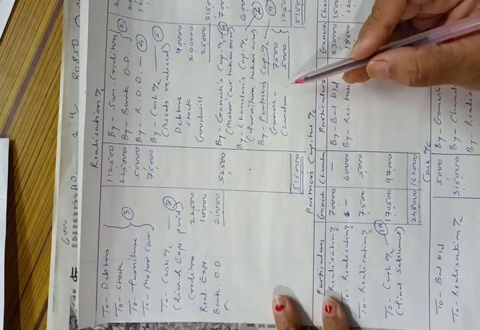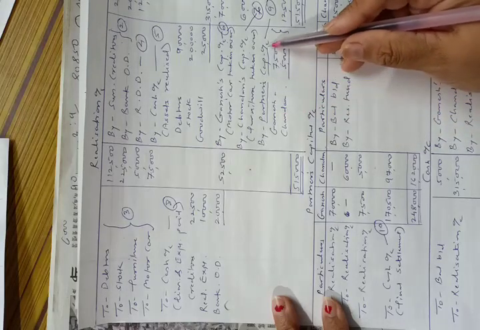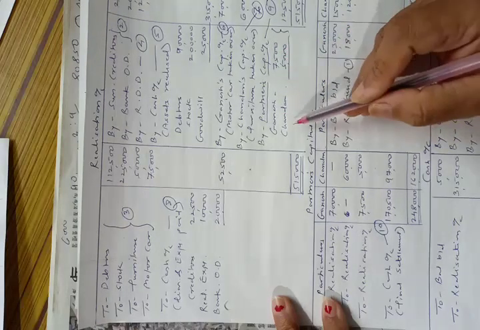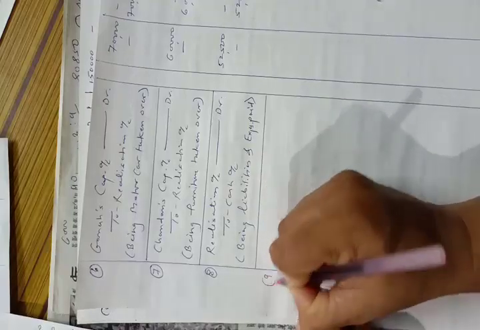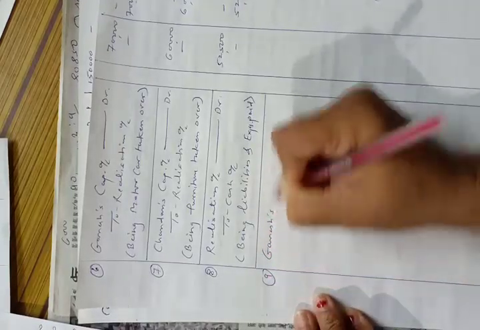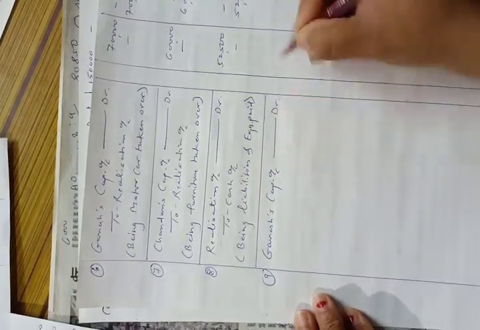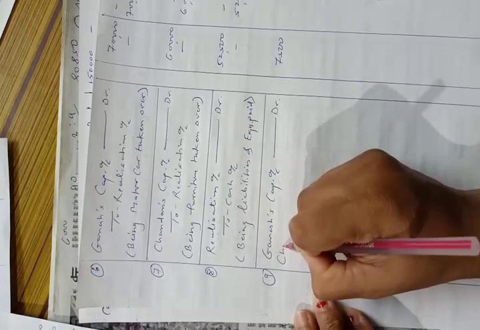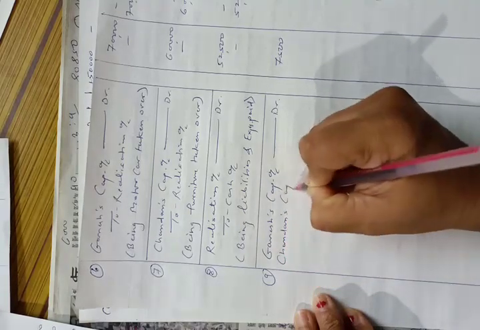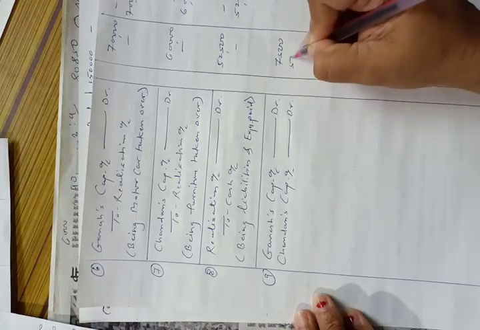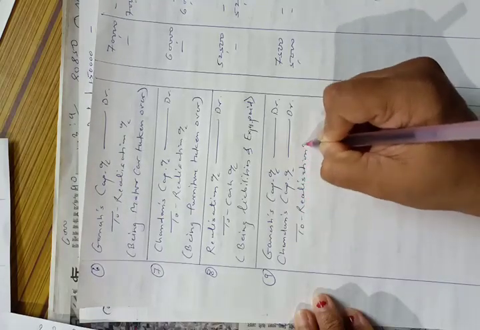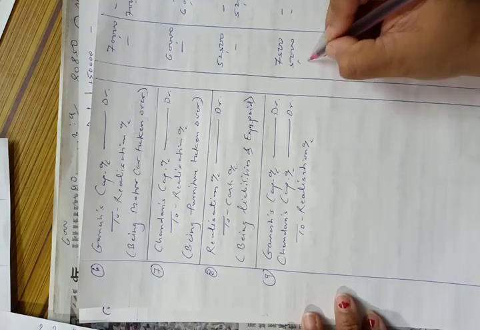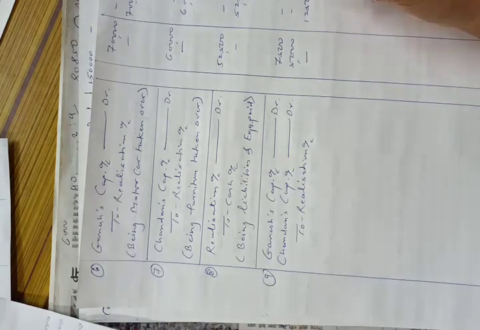The entry is partners capital account debit to realization account, but we will say it separately, that is Ganesh capital account debit 7,500, Chandan's capital account debit 5,000 to realization account rupees 12,500.